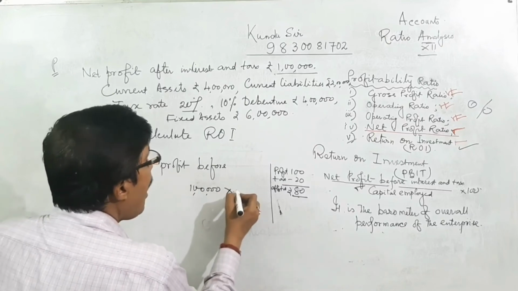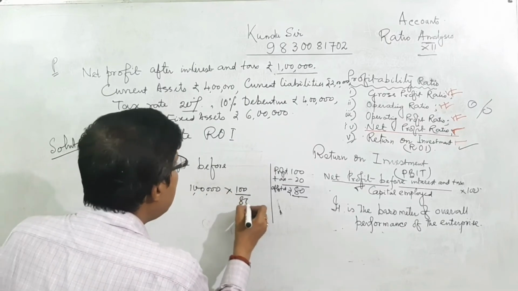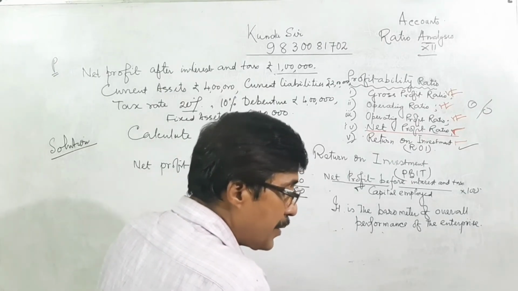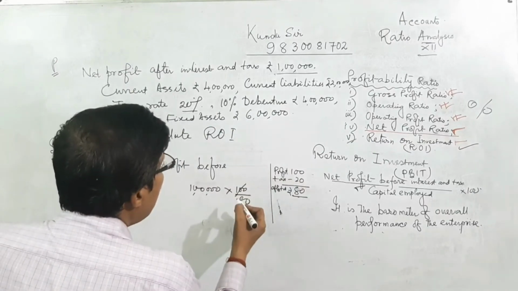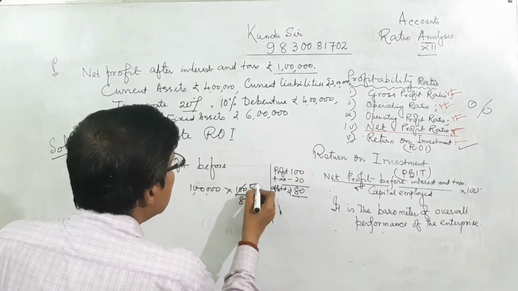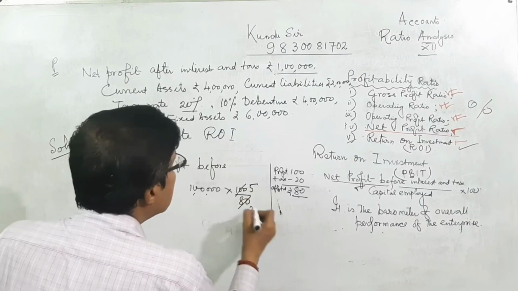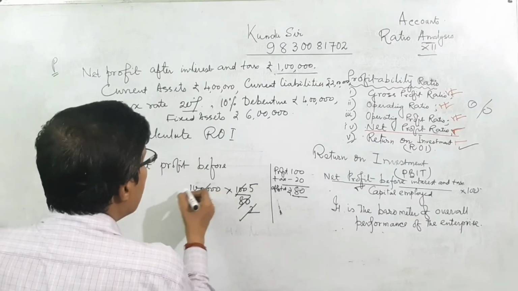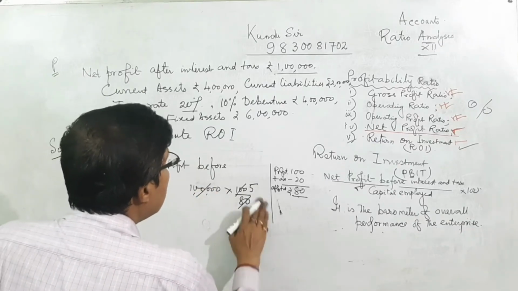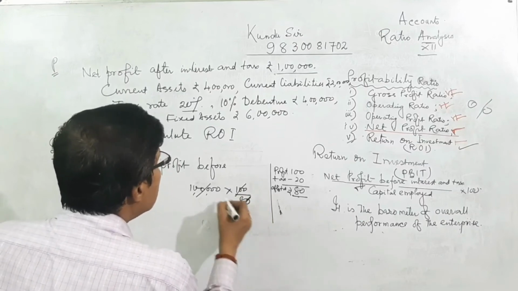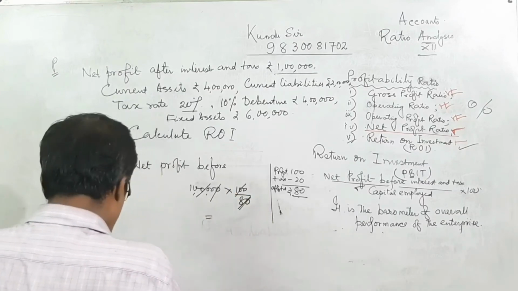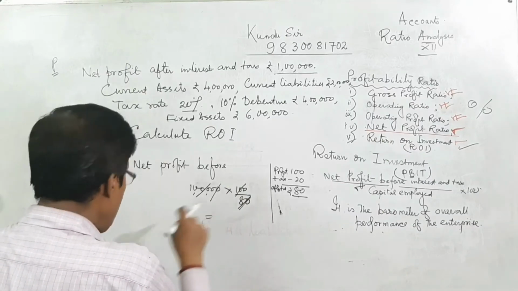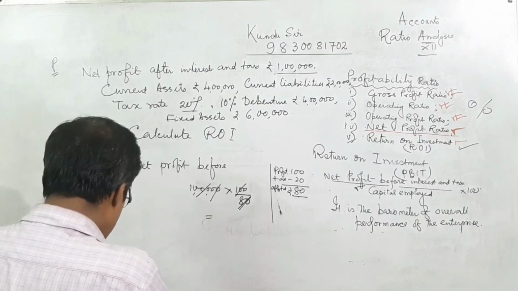Profit is 1 lakh, multiplied by 100 divided by 80.